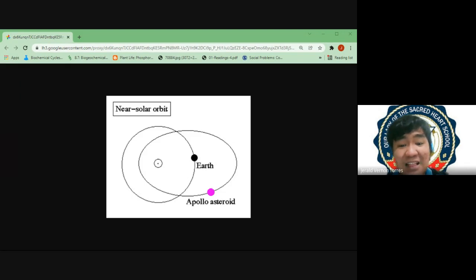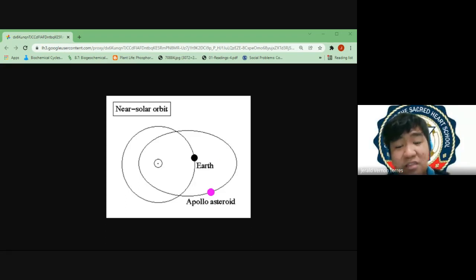Kasi meron tayong tatlong orbit for asteroids. So yung tatlong orbit, these are the following. We have what we call the Apollo orbit, no? Meron din tayong tinatawag na Trojan, at meron din tayong tinatawag na asteroid belt, no? The asteroid belt. Sorry for the spelling, belt yung type for asteroid belt. Okay, yan yung tatlong orbit ng asteroids natin.